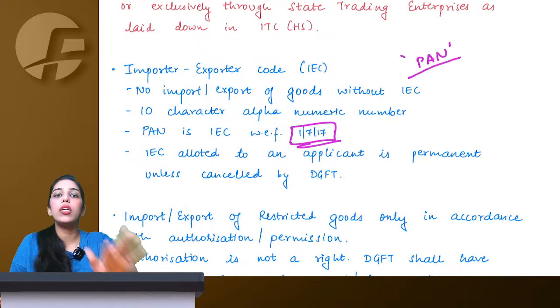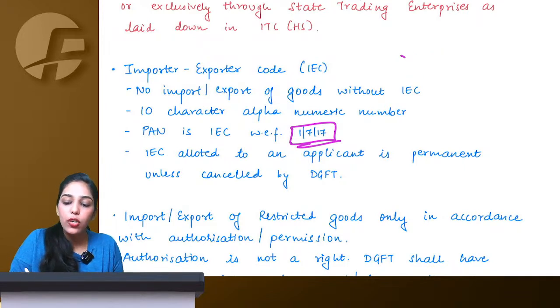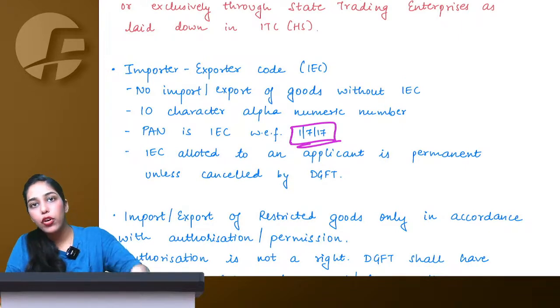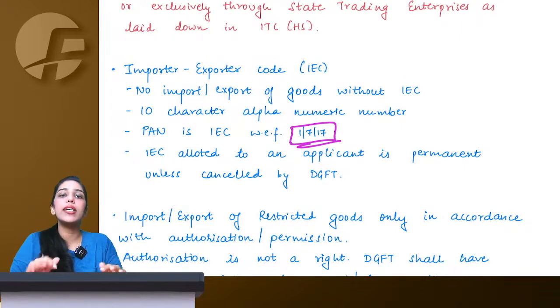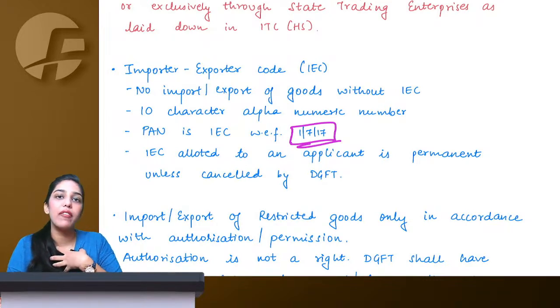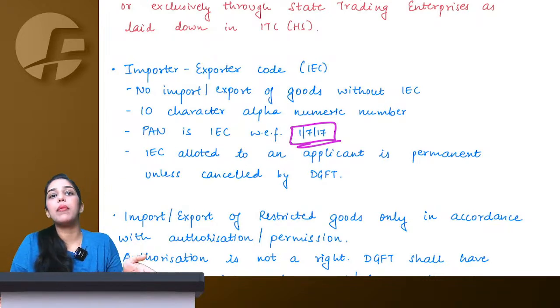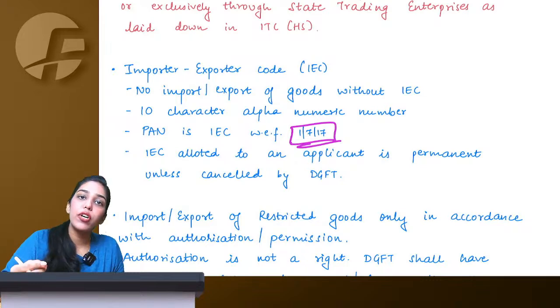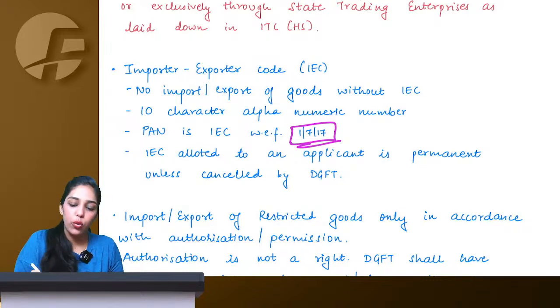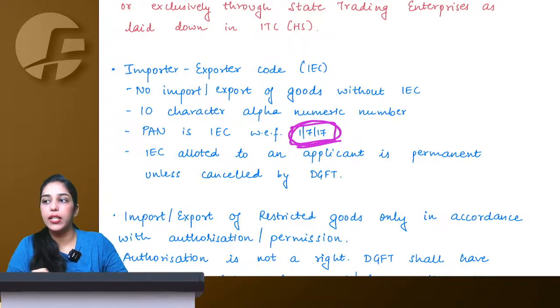Means your PAN is only your IEC code, but understand, I cannot use my PAN as such as my IEC code. I need to apply for it, and when they give me IEC code, it is my PAN number only. So you cannot say that just because I have PAN, I have IEC. No, your PAN will only become IEC, but you need to apply for it, and when DGFT grants you IEC code, it will be your PAN number only from 1st July 2017.